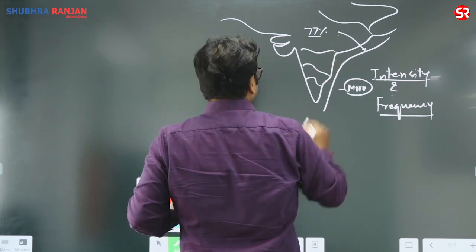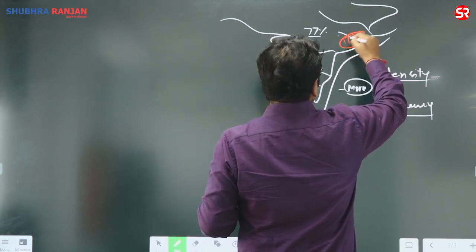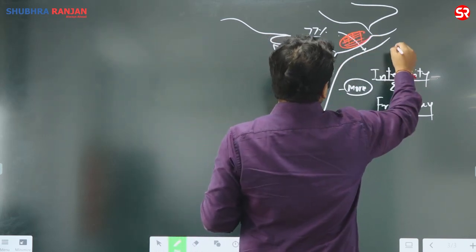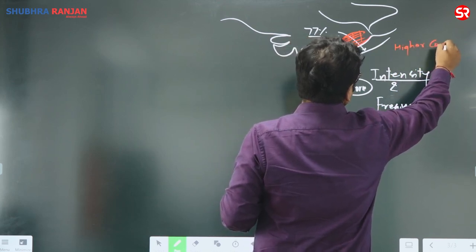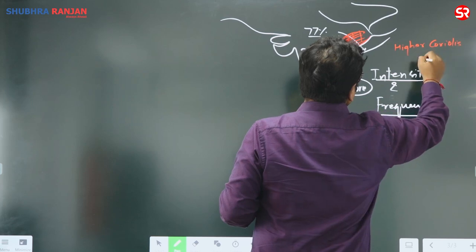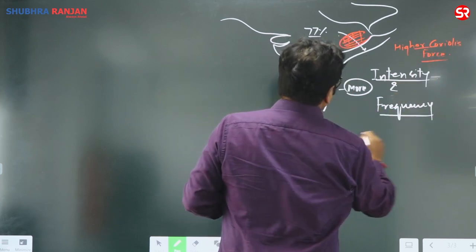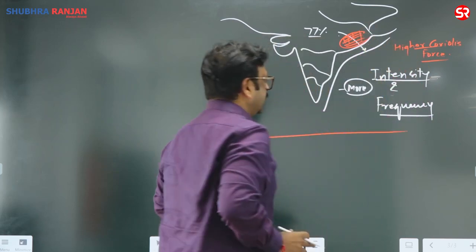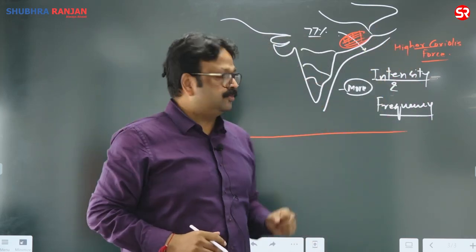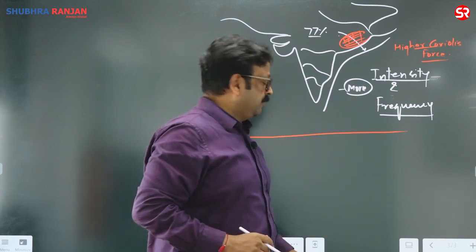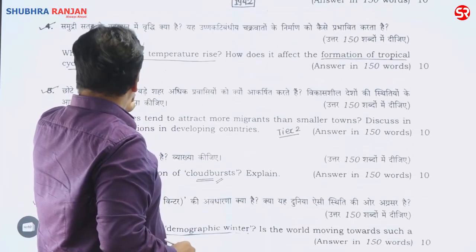Why is Odisha going to have more tropical cyclones? The reason is higher Coriolis force. Higher Coriolis force is there, and that's why we have more intensified cyclones in Odisha as compared to Andhra and Tamil Nadu. Fine. So the intensity and frequency of tropical cyclones will be more. So how is it going to affect?